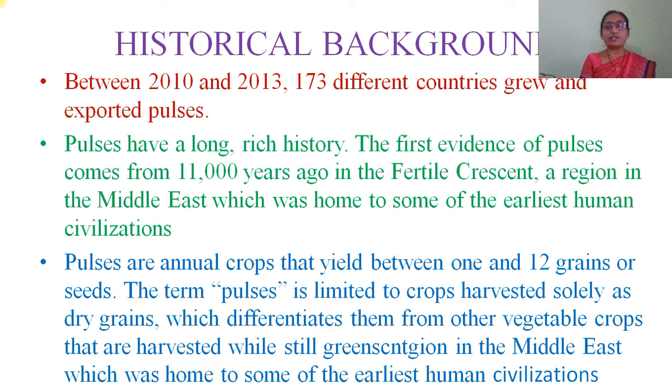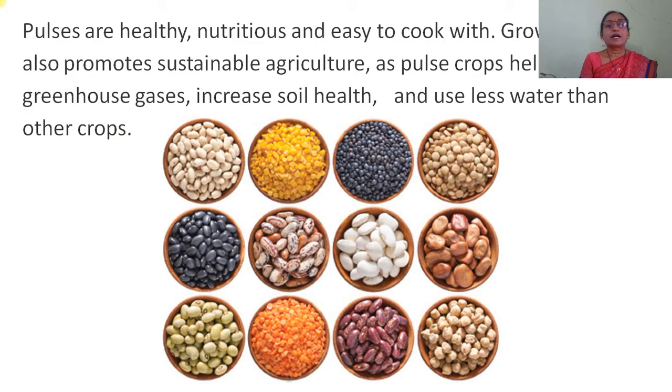Pulses are annual crops that yield between 1 and 12 grains or seeds. The term pulses is limited to crops harvested solely as dry grains, which differentiates them from other vegetable crops that are harvested while still green. Also, pulses are healthy, nutritious and easy to cook with.